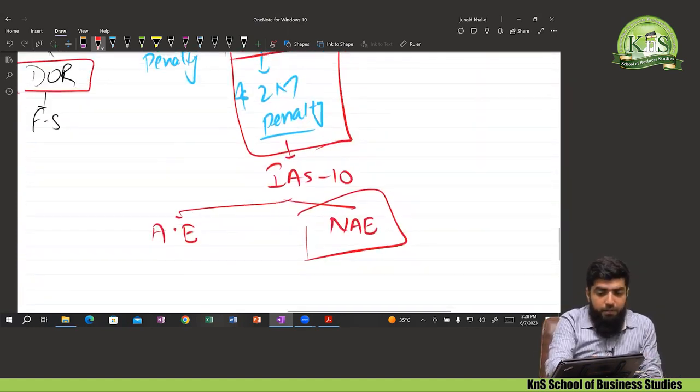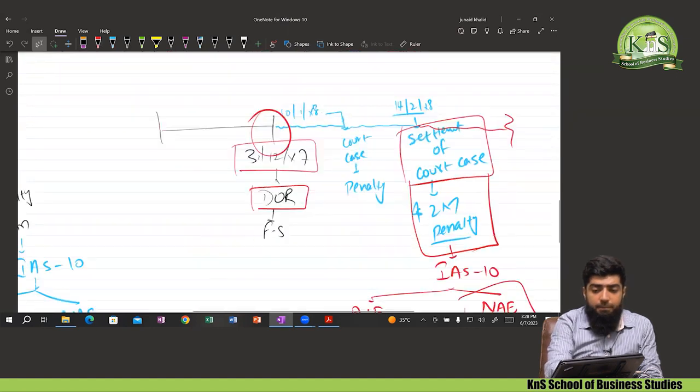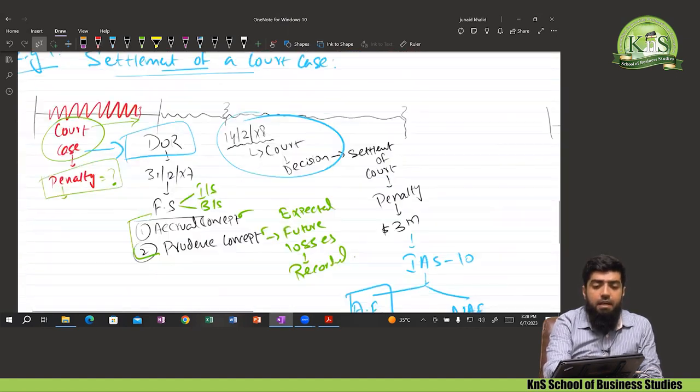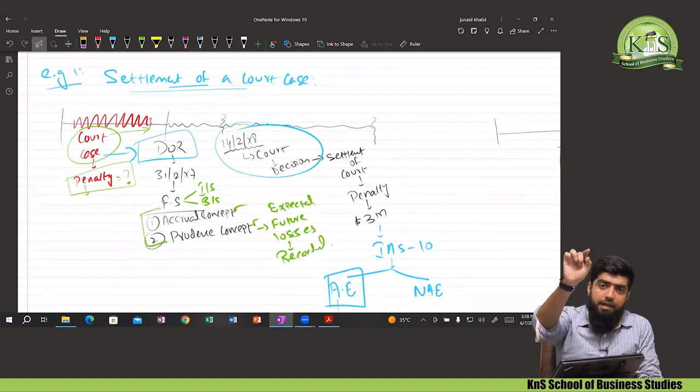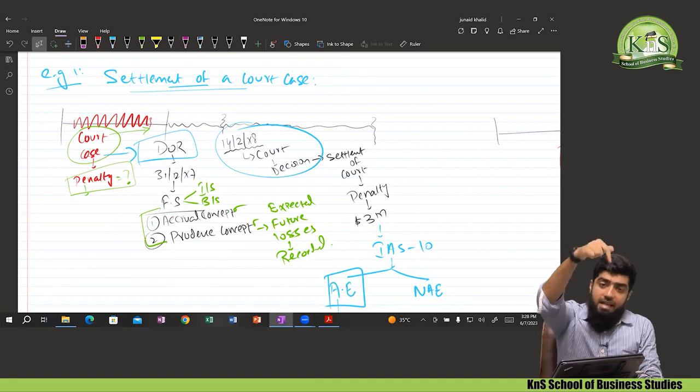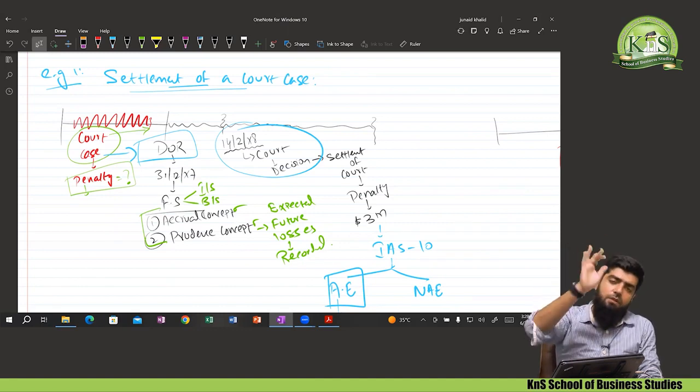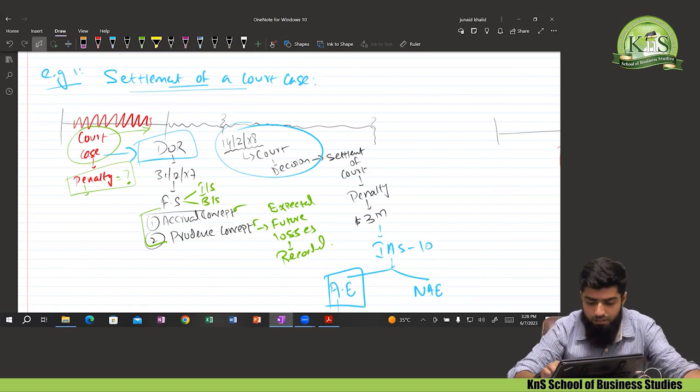So in this particular example, I gave you the example for both the adjusting as well as the non-adjusting event. So settlement of a court case after the reporting date. But point to be noted that the court case existed at the reporting date. This will be considered as an adjusting event.